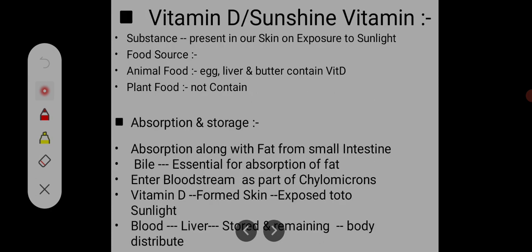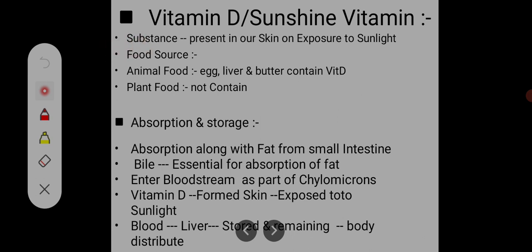Vitamin D is also called the sunshine vitamin, because there is a substance present in our skin, and when sunlight is exposed to our skin, this substance converts into vitamin D. So our body forms vitamin D. Our body manufactures vitamin D.